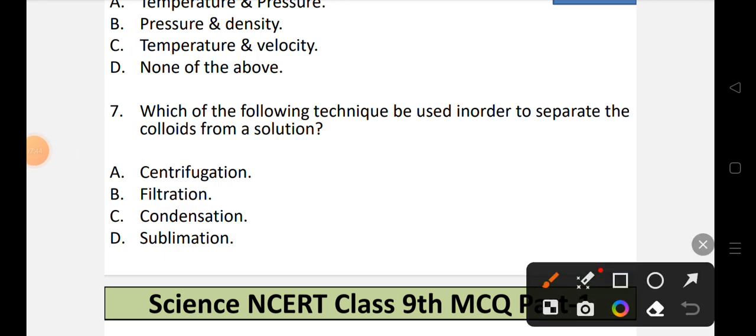The correct option will be option number A, that is centrifugation. Through centrifugation technique, we separate the colloids from a solution. So A is the correct option.